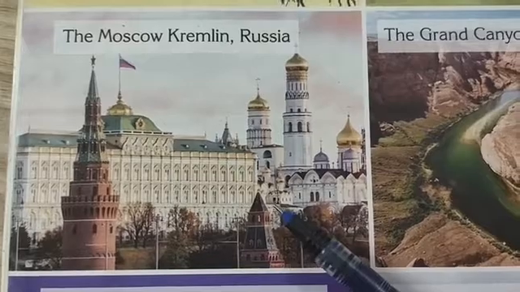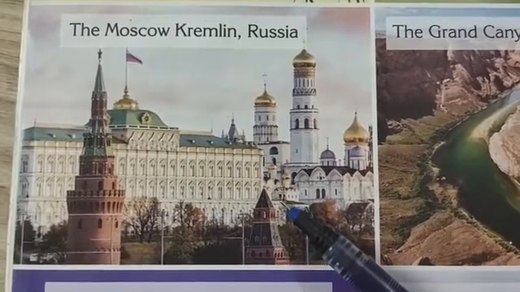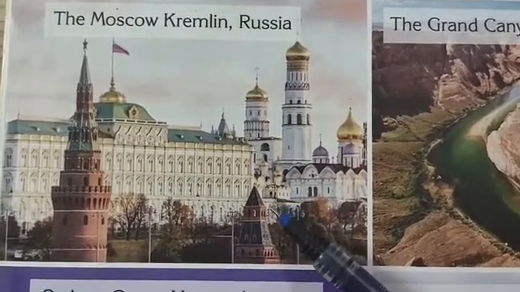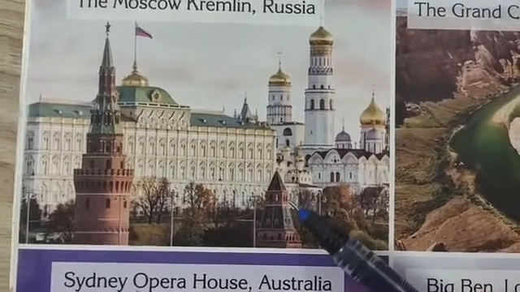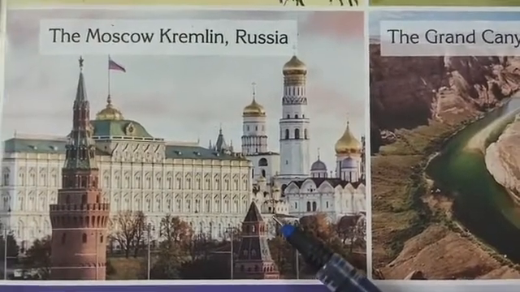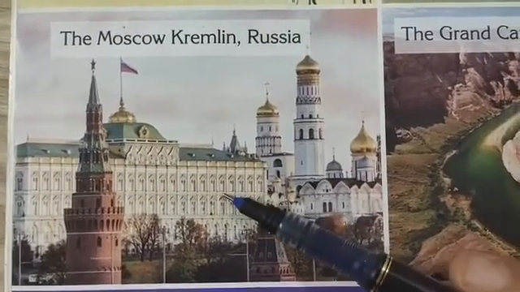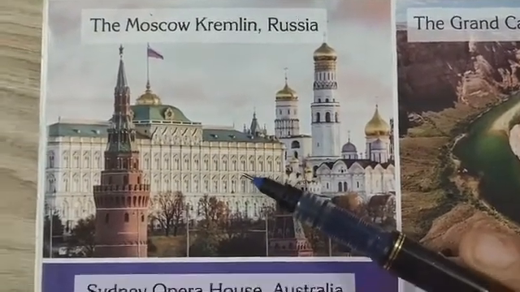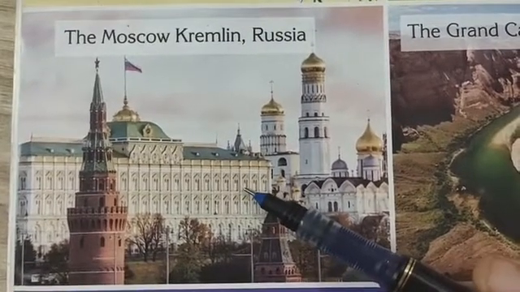Now it serves as the official residence of the President of the Russian Federation and also as a museum. Okay, it is a fortified complex in the center of Moscow.